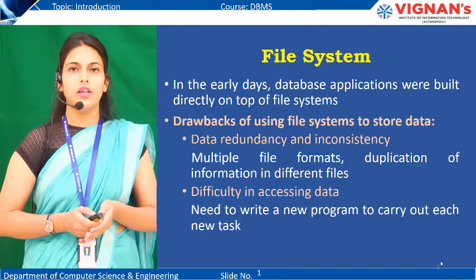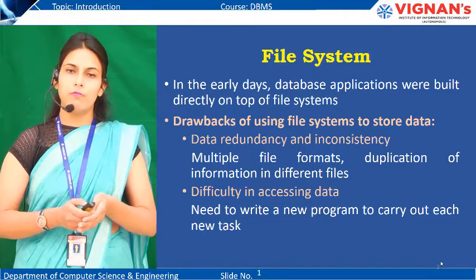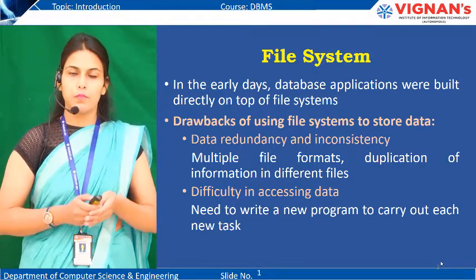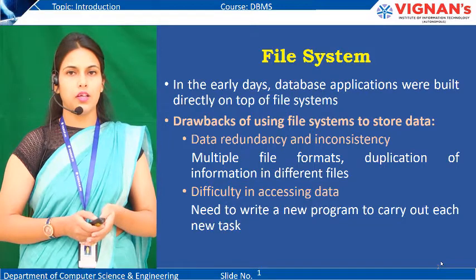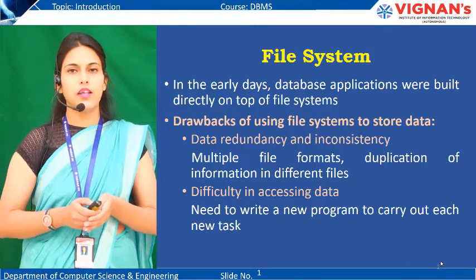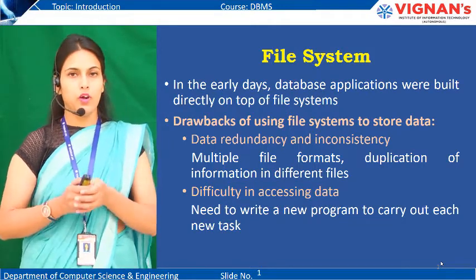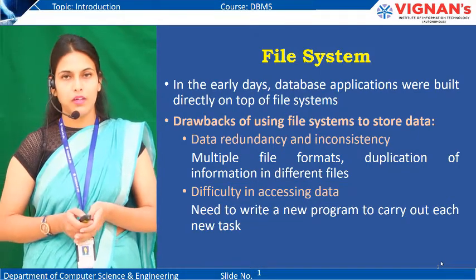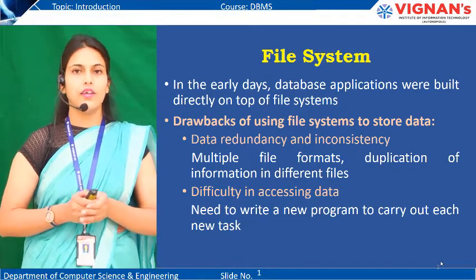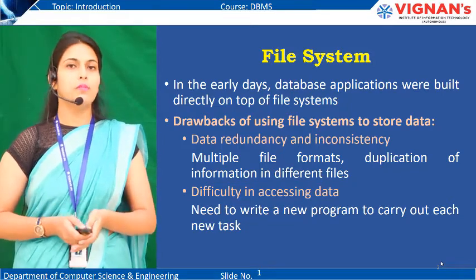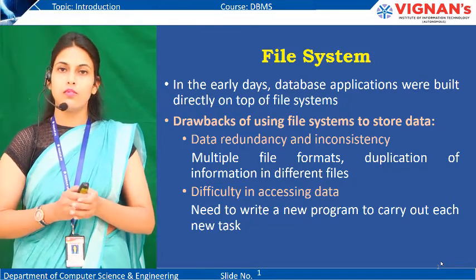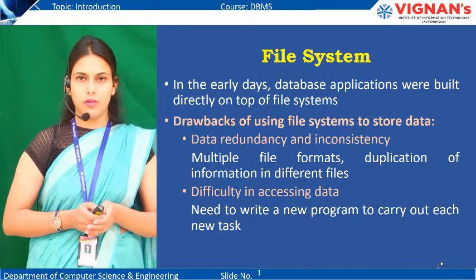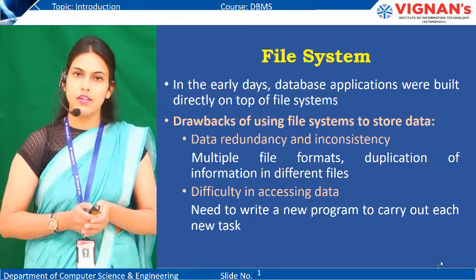For example, in any organization, if one sales department and one marketing department are both maintaining their own databases, and the sales department people want the data maintained by the marketing department, they won't be able to access it easily in case of file system. But this is not the case in database approach. Here we can easily share the data.